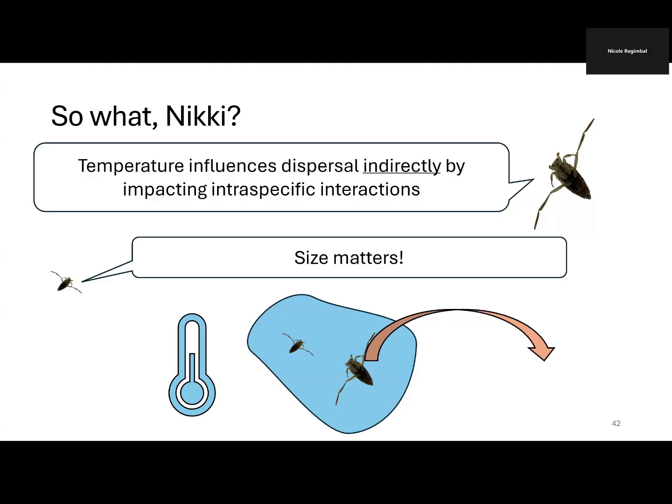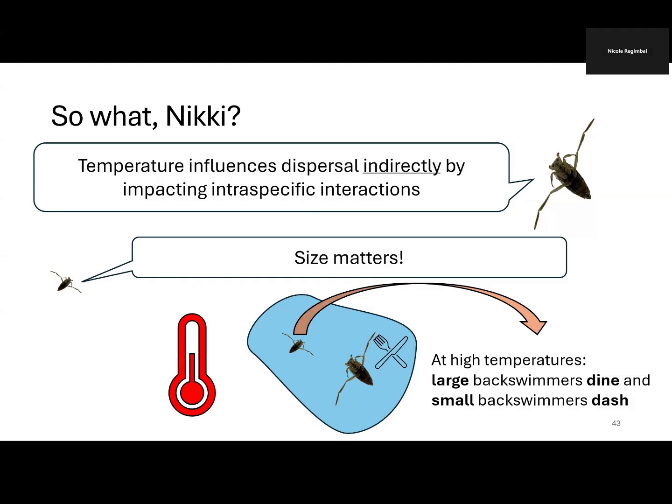And at low temperatures, large backswimmers are most likely to disperse, likely because of that good body condition. And small backswimmers are most likely to stay because of low energy reserves. But at high temperatures, this flips, where now large backswimmers have that additional food source through cannibalism, which compensates for that sped up metabolic rate. And dispersal might not be easy for small backswimmers, but there's a strong motivation to disperse when they're at high risk of being eaten. So at high temperatures, large backswimmers dine and small backswimmers dash.